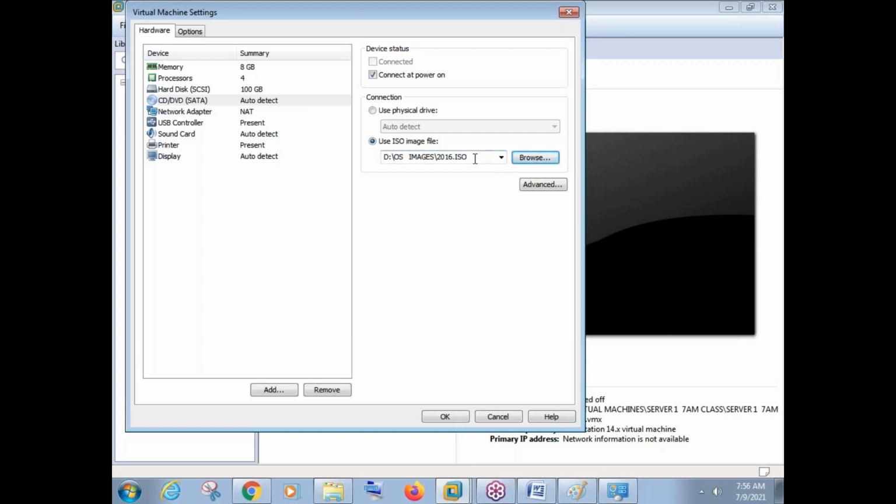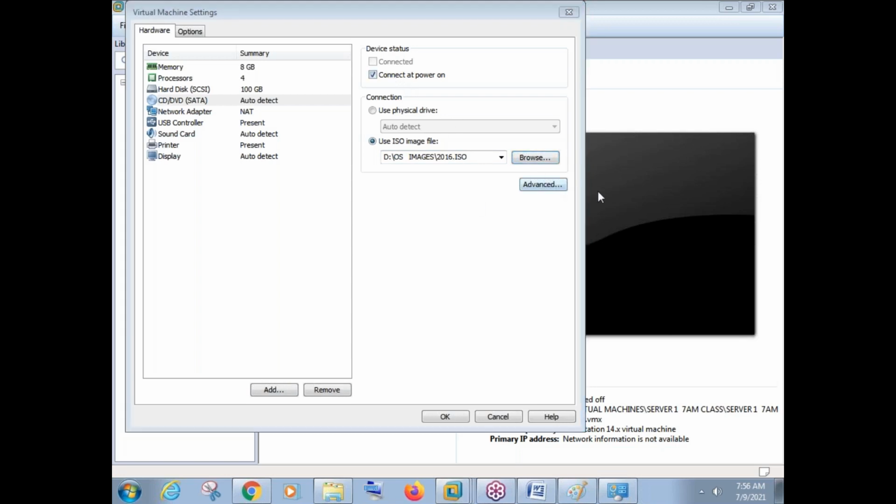You know how we connect a pen drive to a physical machine, or how we connect a keyboard or mouse to a physical machine. This is the same way we have connected our ISO image to the virtual machine. Imagine the ISO image is somewhere in a pen drive, and that ISO image is connected to your virtual machine.